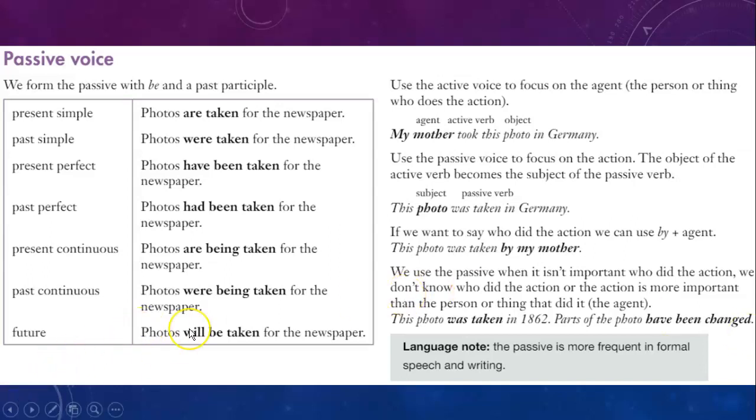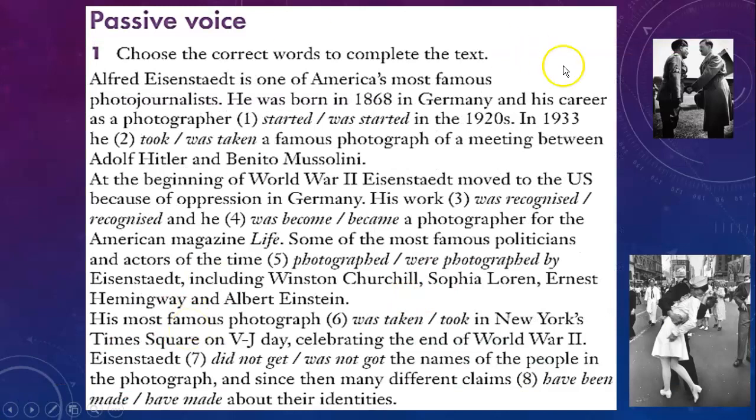Let's look at some examples, guys. Here, Alfred Eisenstadt. Okay? I will read this to you and I will give you the answers. Alfred Eisenstadt is one of America's most famous photojournalists. He was born in 1868 in Germany, and his career as a photographer started in the 1920s.